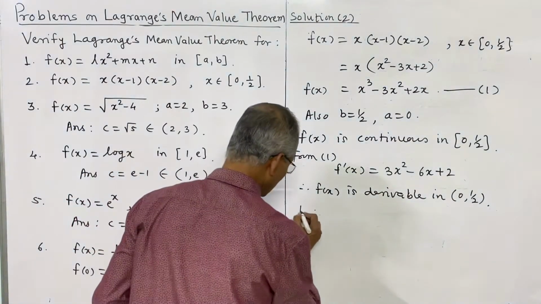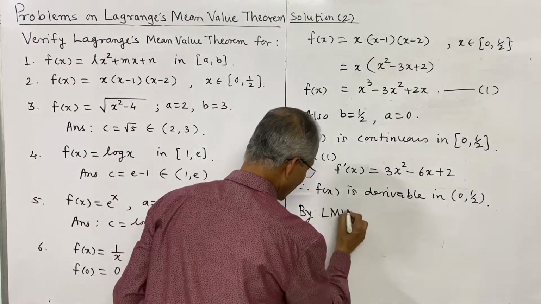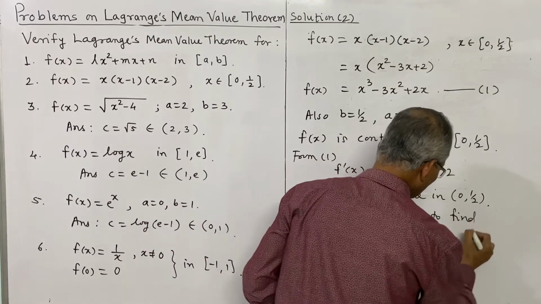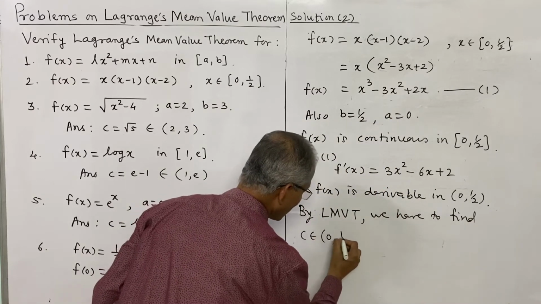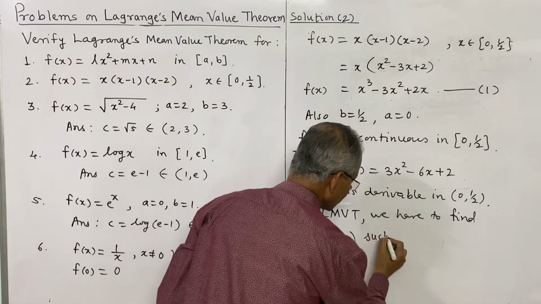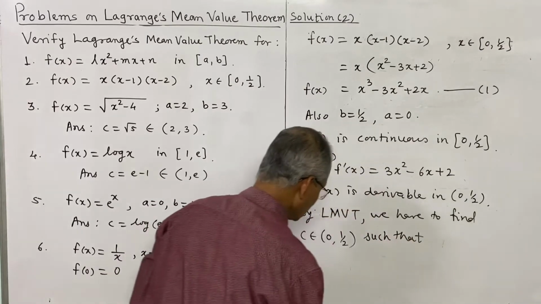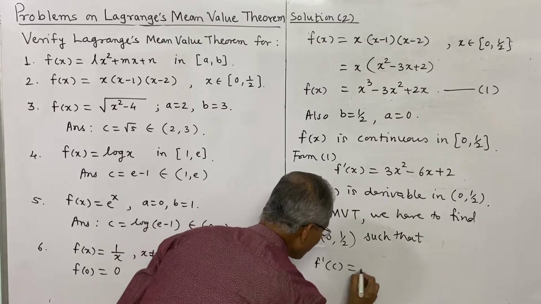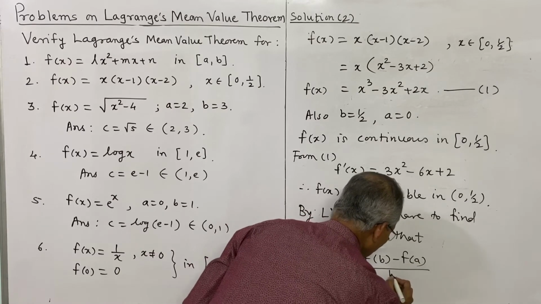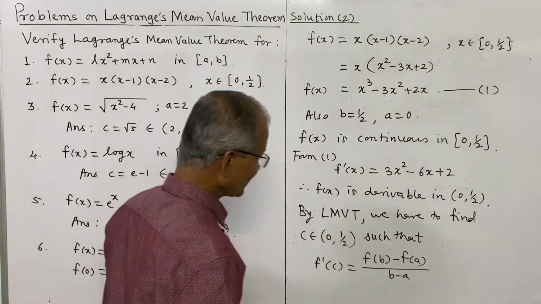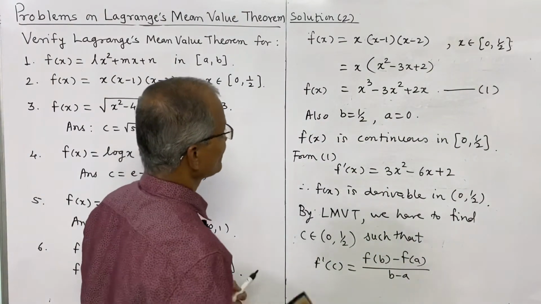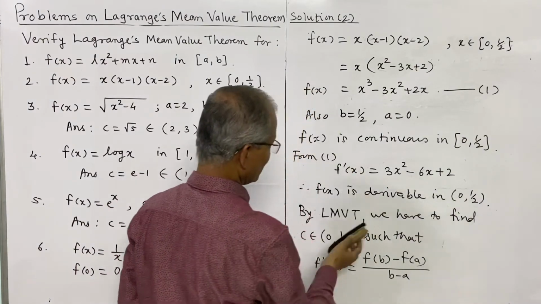And by Lagrange's mean value theorem, we have to find c in the open interval 0 to half, such that f dash of c is equal to f of b minus f of a divided by b minus a. Here b and a are given. b is half, a is 0, and therefore we may write that equation.